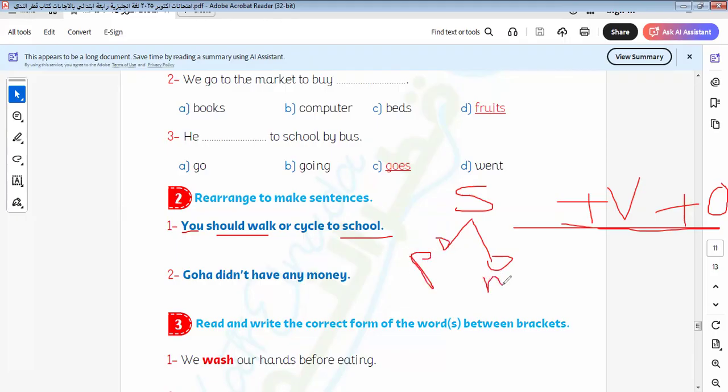Miss Iman, give an example about the subject. When we say Ahmed plays football, I say Ahmed plays football, or I omit Ahmed and add he as a pronoun. So the subject can be a pronoun or a noun. Then I search for the verb. Then I search for the object or the rest of the sentence. So here the sentence is: you should walk or cycle to school. Here is about Goha. Goha didn't have any money.